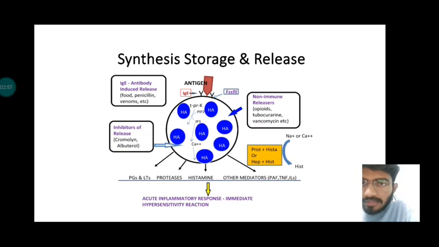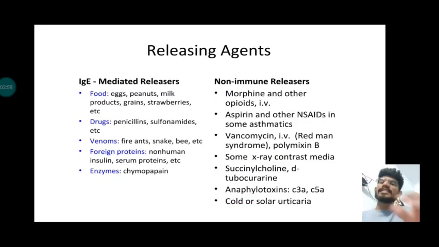So moving on further, these are the releasing agents of histamine. The IgE mediated, that is antibody mediated release can be food, drugs like penicillin, sulfonamides, venoms like snake and foreign proteins like insulin, etc. And non-IgE releasers are morphine, opioids, aspirin, vancomycin, and some other ones.